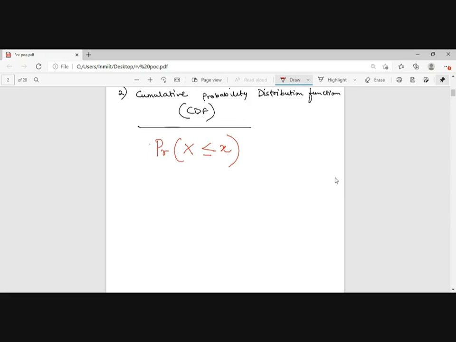So it defines the probability of x taking values up to x. X is a value.